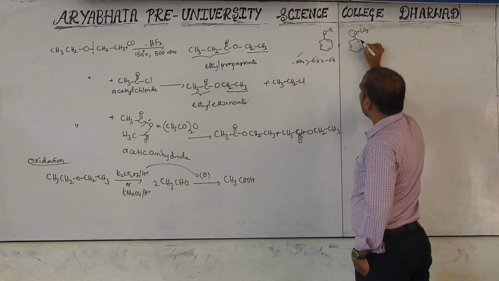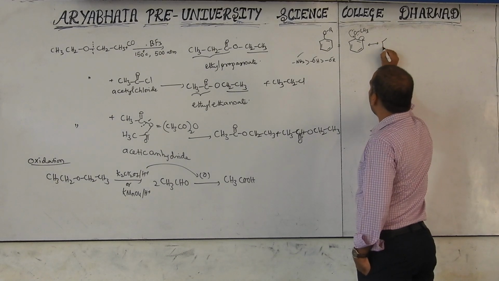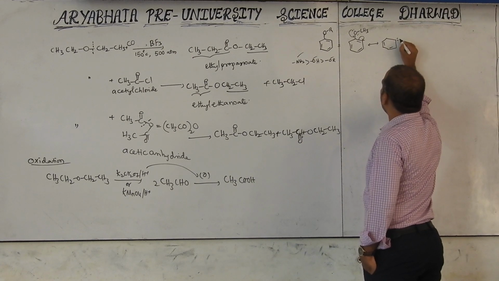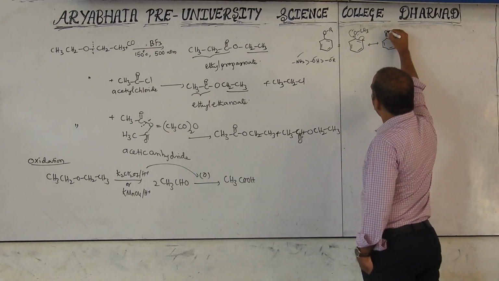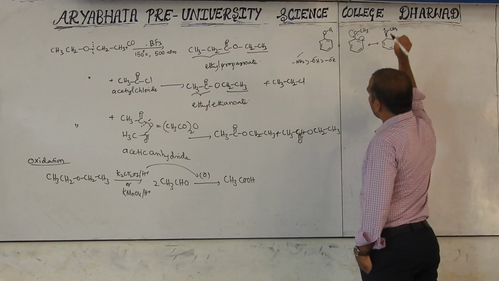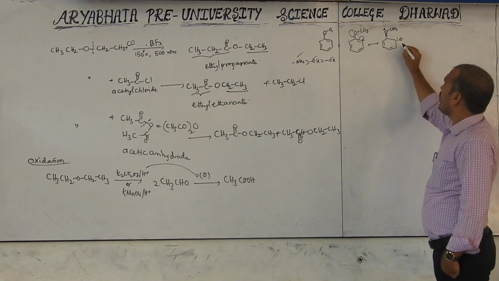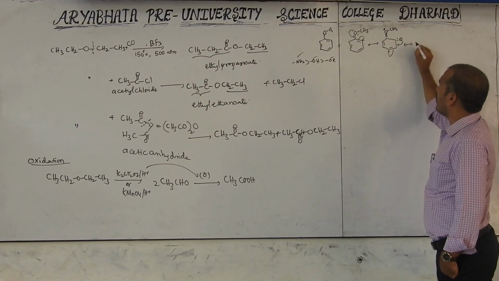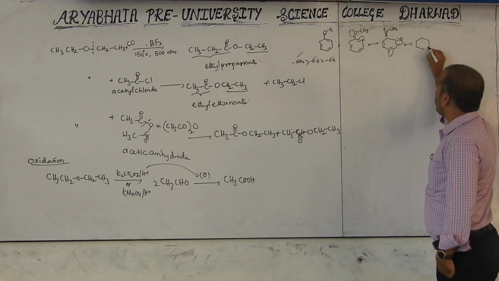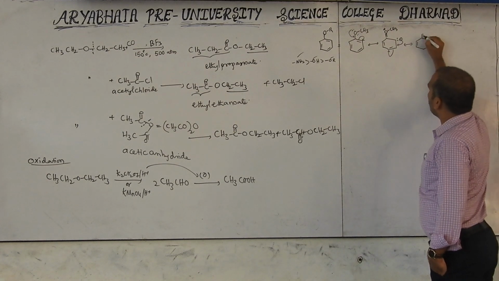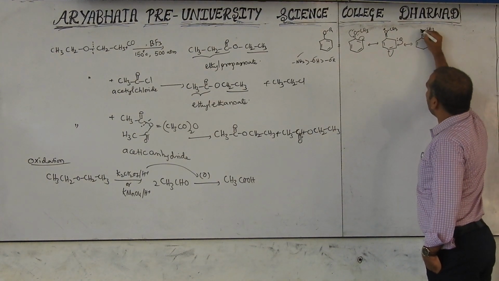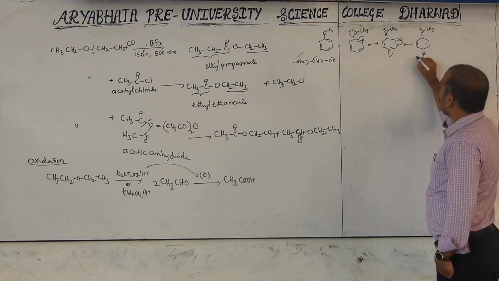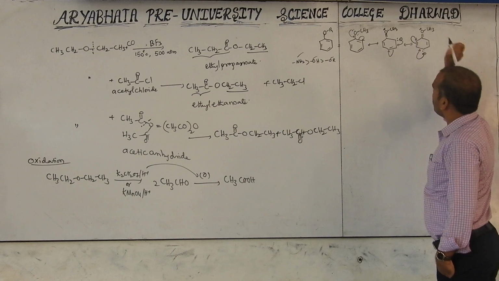This pair of electrons will come here, and this pair will come here. Then we get a double bond here, a negative charge here, and the double bond OCH3 with a positive charge here. Now this will shift to here and this will shift here. These are called delocalization of pi electrons. Here a double bond, OCH3 positive charge, here a negative charge. This negative charge will shift here, and this will shift here.